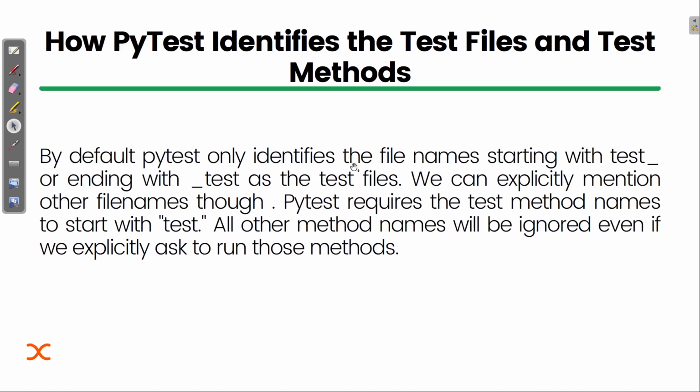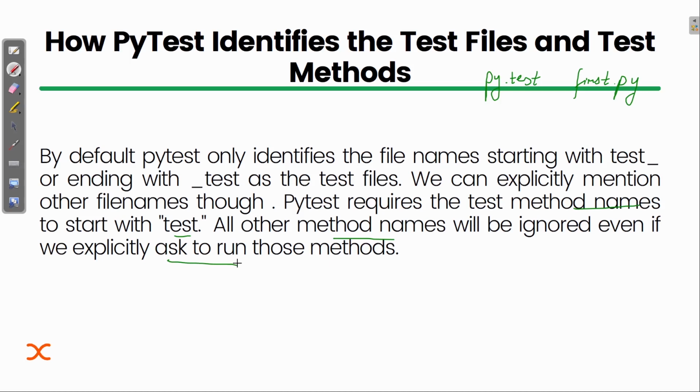If you remember, when I was running py.test and then writing first.py, I was not naming it starting with test or ending with test; I was manually defining it. That was in the case of a Python file, not in the case of methods. PyTest requires test method names to start with test. All other method names will be ignored even if we explicitly ask to run those methods.